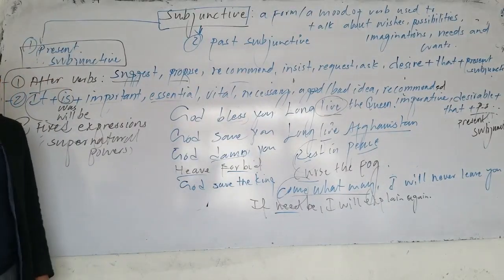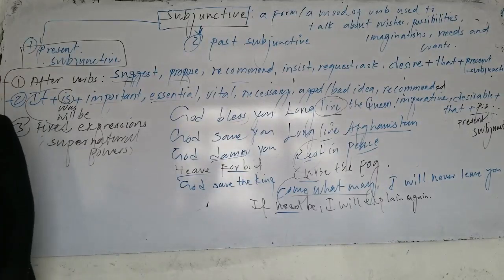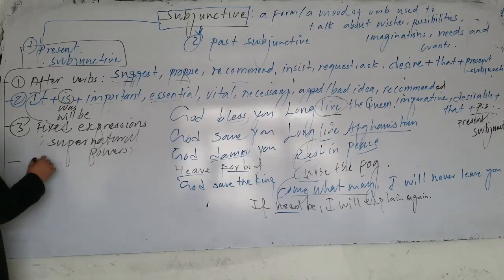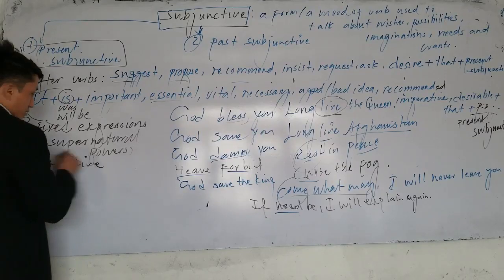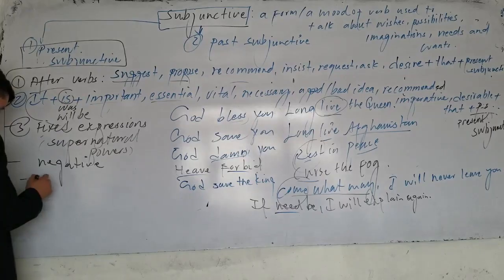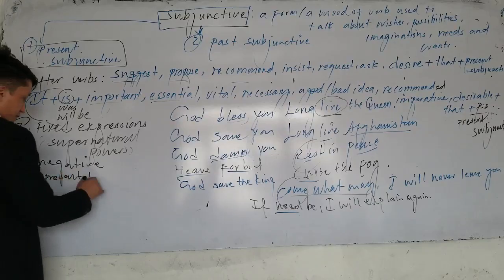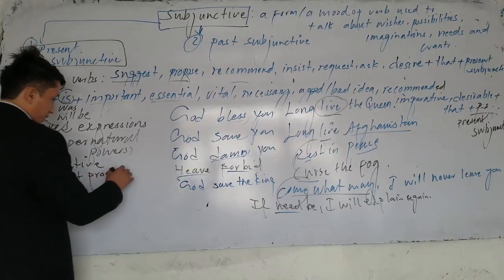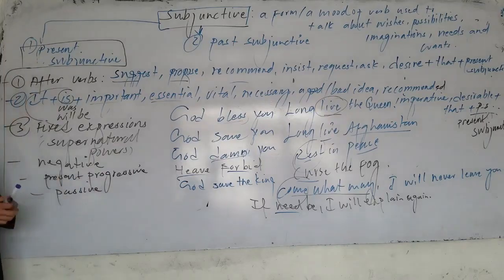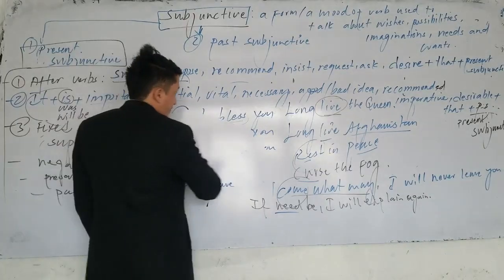Now, this is how we use subjunctive. Let's go and talk about the other forms of subjunctive. Let's talk about how to change the negative form of subjunctive, and also the present progressive of subjunctive, and the last one, how to make the passive form of subjunctive. Now, let's go and give examples for that.